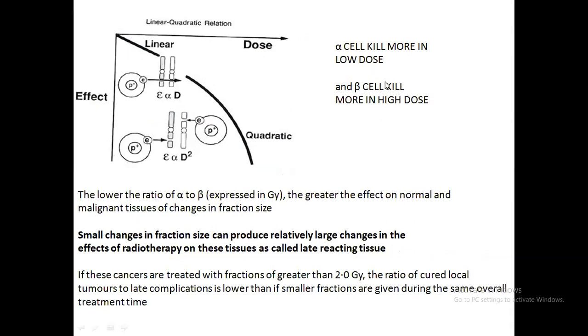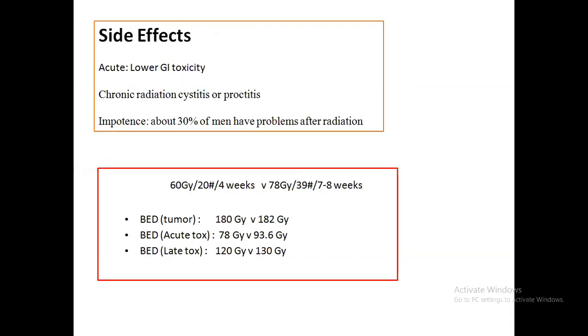So low alpha beta means the beta cell kill is more. So if we apply a high dose, the beta cell kill is more and there is more tumor tissue destruction. So if the cancer is treated with a fraction size greater than 2 gray, the therapeutic ratio is increased in the prostate cancer and also, obviously, in the breast cancer.